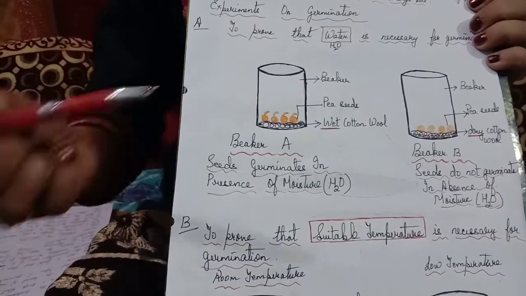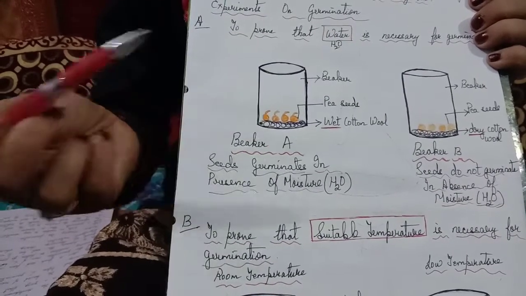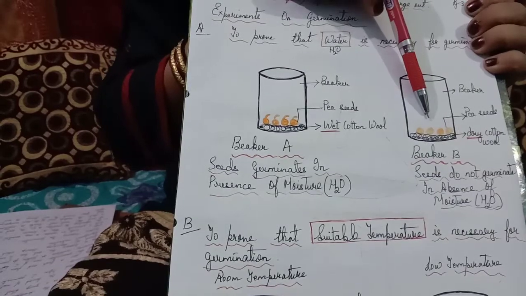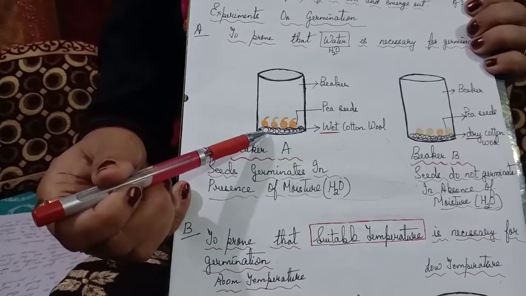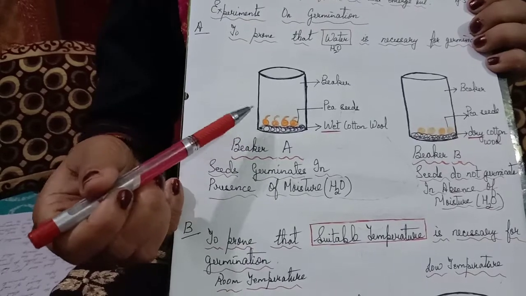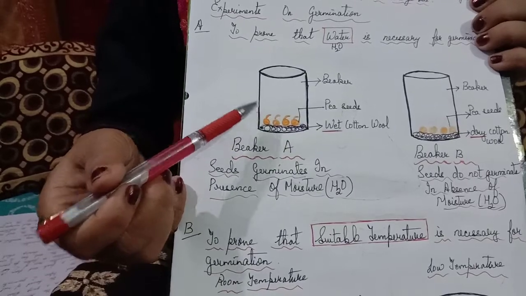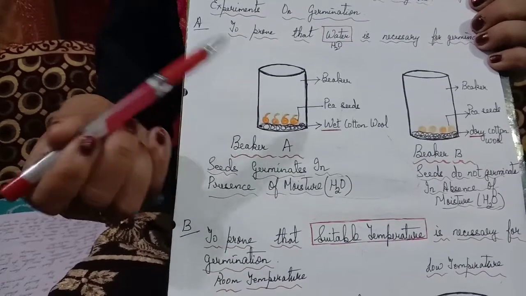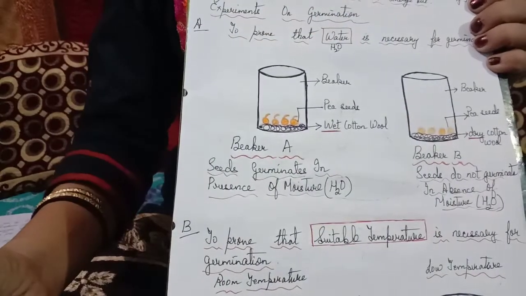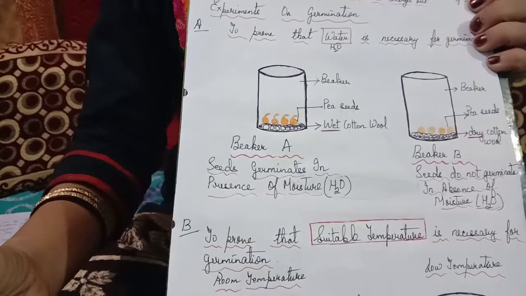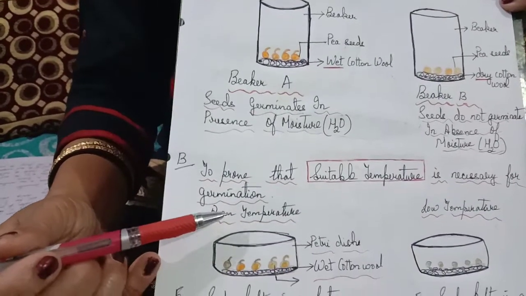What do you find? That the seeds kept in beaker A germinate, while the seeds in beaker B do not germinate. Why is it so? Because the wet cotton wool provided the required moisture or water for the seeds to germinate, and oxygen was already there and a suitable temperature was there since it was kept in the room. Now next is how temperature is necessary for germination.